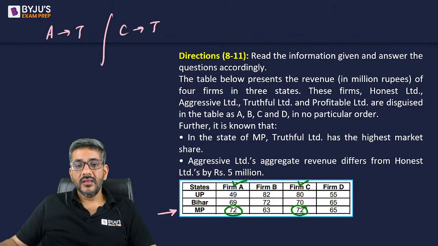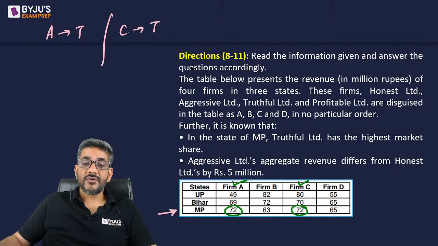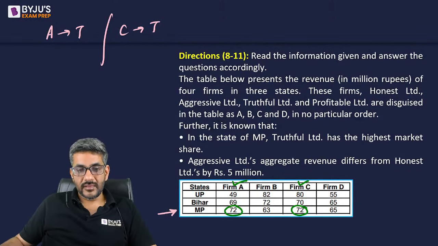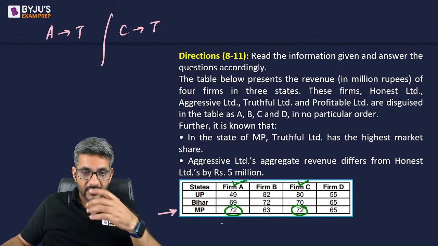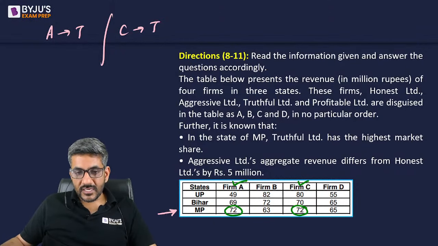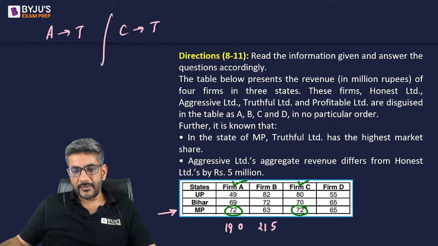What next? Aggressive Limited's revenue share, aggregate revenue differs from Honest Limited by 5 million. Let's find out the aggregate revenue of all four. Firm A's total: 9 + 9 is 18, + 2 is 20, write 0, 2 carry over. 6 + 4 is 10, + 2 is 12, + 7 is 19. Next: 2 + 2 is 4, + 3 is 7, + 3 is 6, 13, + 8 is 21. Then I have 2, 8 + 7 is 15, + 7 is 22.